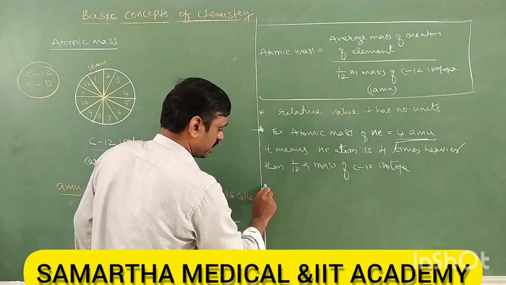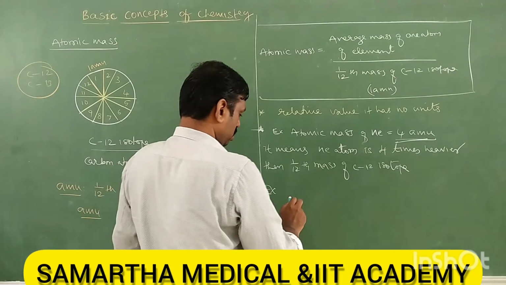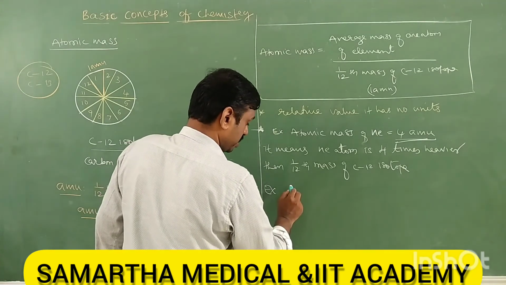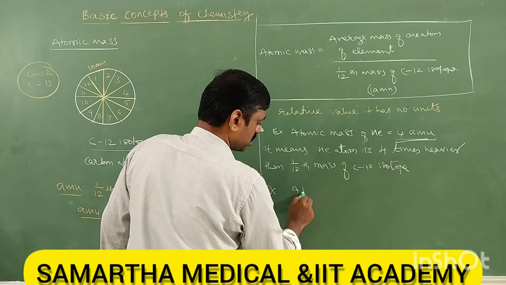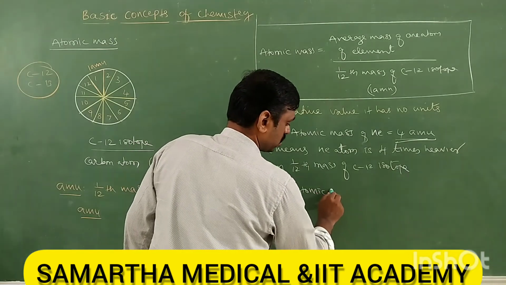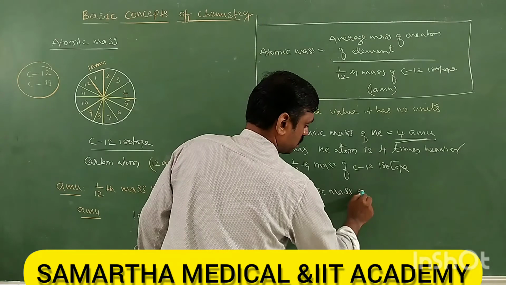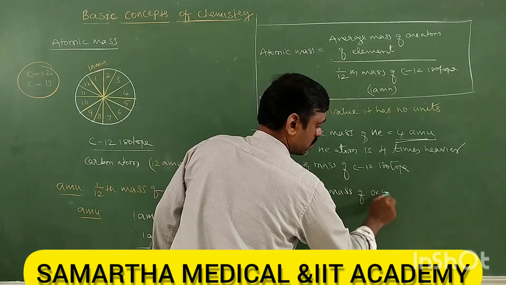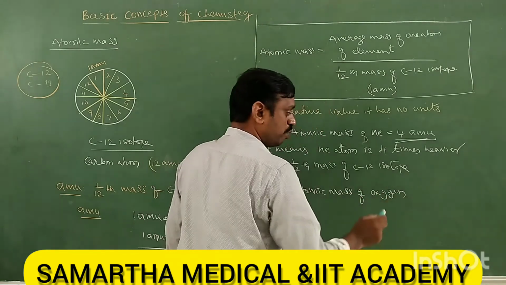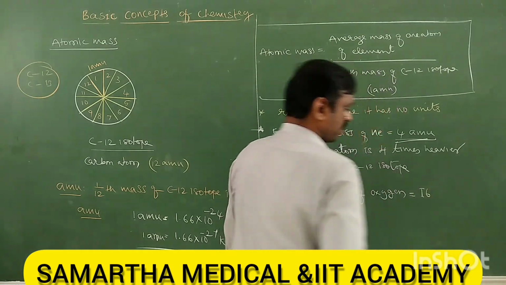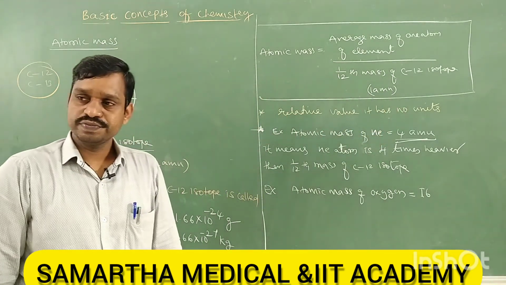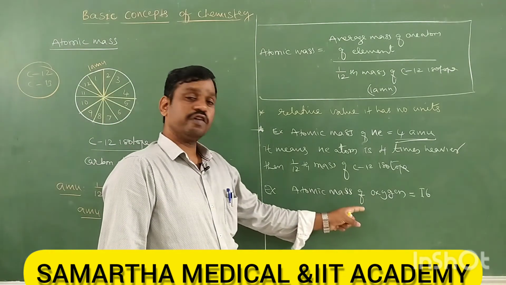Next, take another example. Let us take oxygen. Atomic mass of oxygen is 16. So what is the meaning of 16?